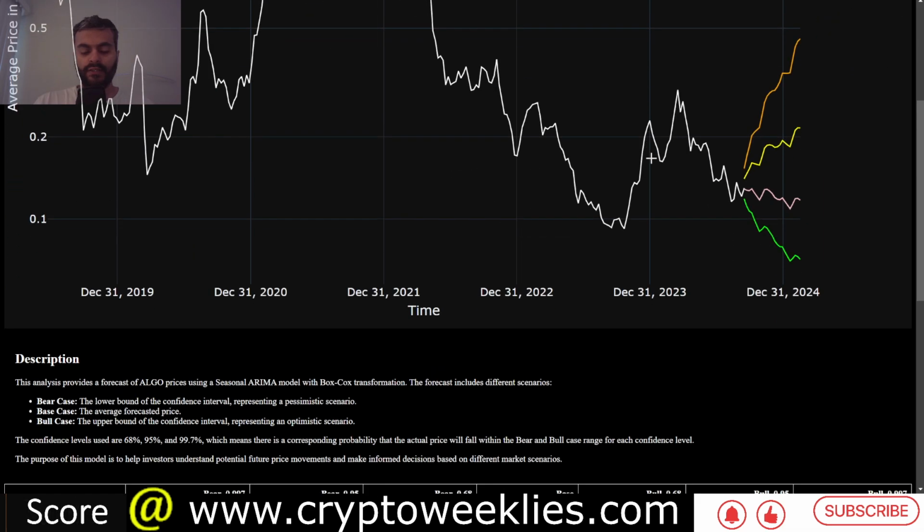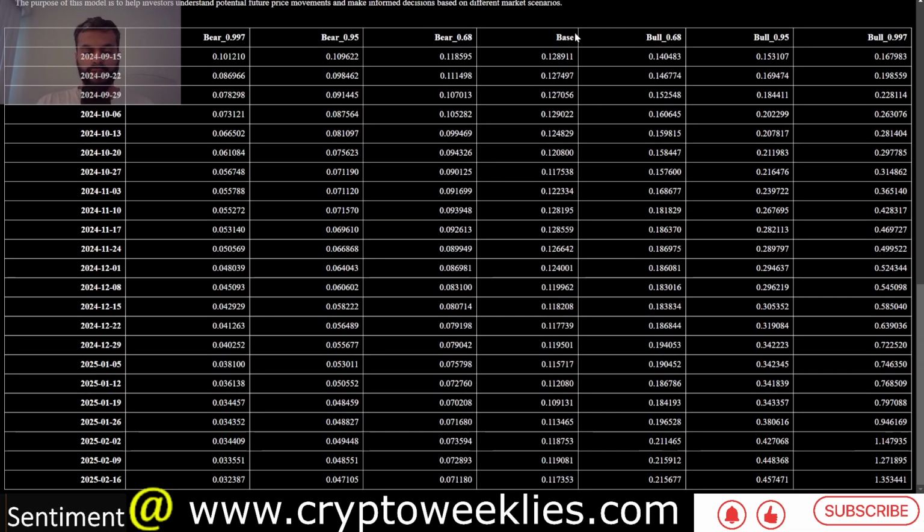That was the intent. And if you are interested in a week by week report in a tabular format, all the content is available on the bottom of the screen. The base case is the column in the middle. To its left are the three bear cases: 68% or one standard deviation, 95% two standard deviation, and this is three standard deviation bear cases. Similarly, bull cases to the right, and they go about half a year or a 26 week look forward into the future. And towards the end of February, those are the base cases. The two standard deviation bull case is at around 45 cents for Algo, again almost 3 to 4x, 3.5x from where the current price is at around 13 cents.